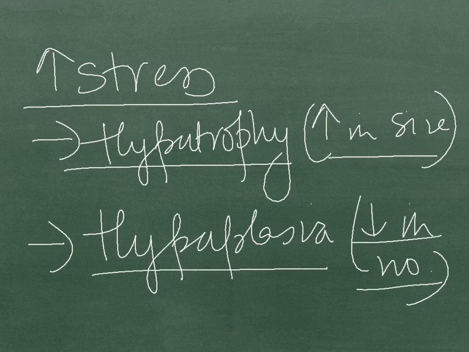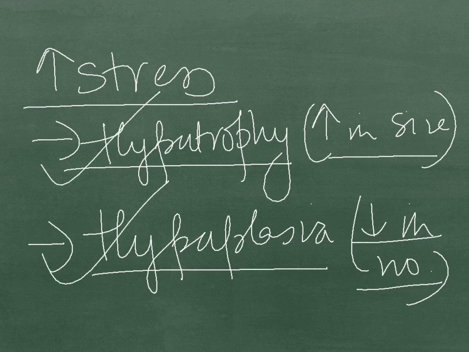In case of hypertrophy, any increase in stress results in an increase of workload, or it increases the size, and then in order to maintain homeostasis the genes are first activated, protein synthesis increases, and then production of organelles takes place, which results finally in hypertrophy. Normally, due to increased stress, both hypertrophy as well as hyperplasia occur simultaneously.